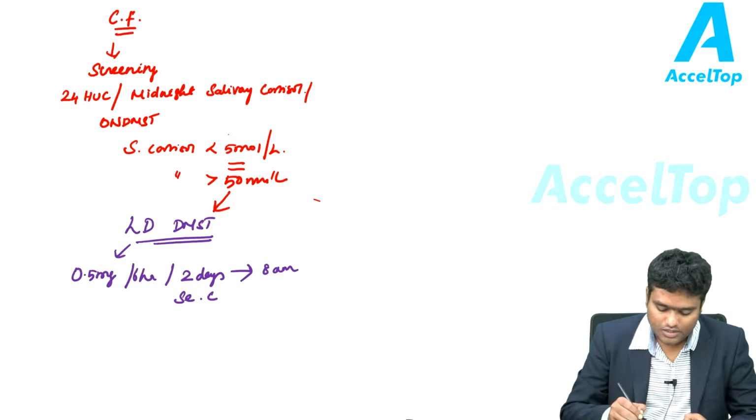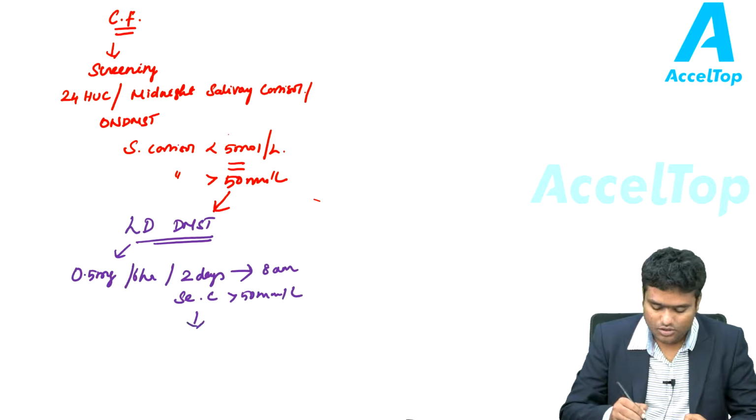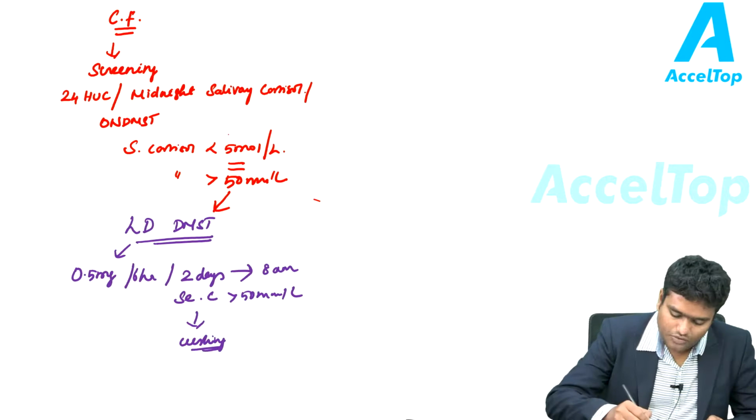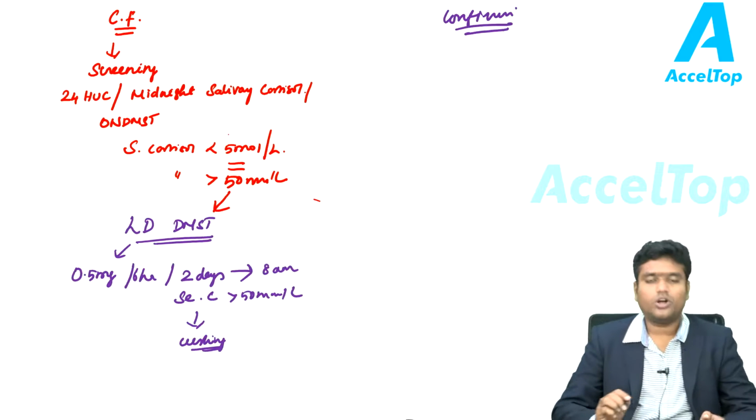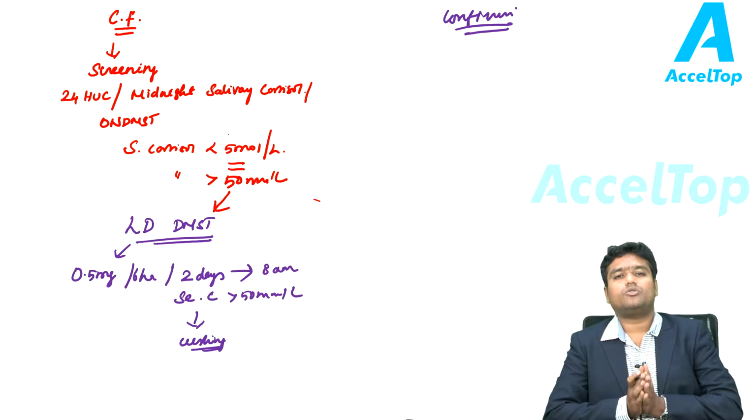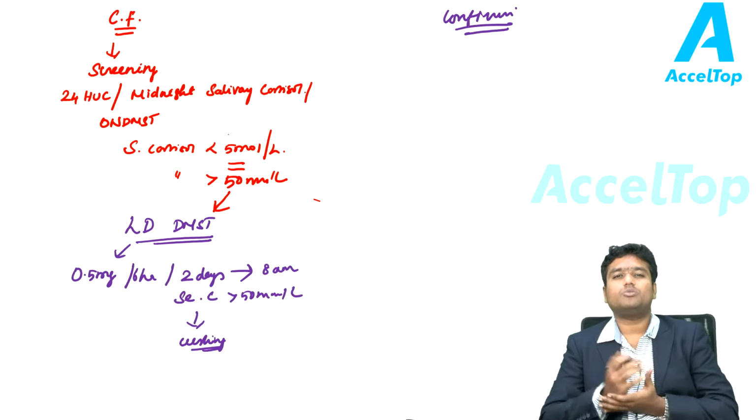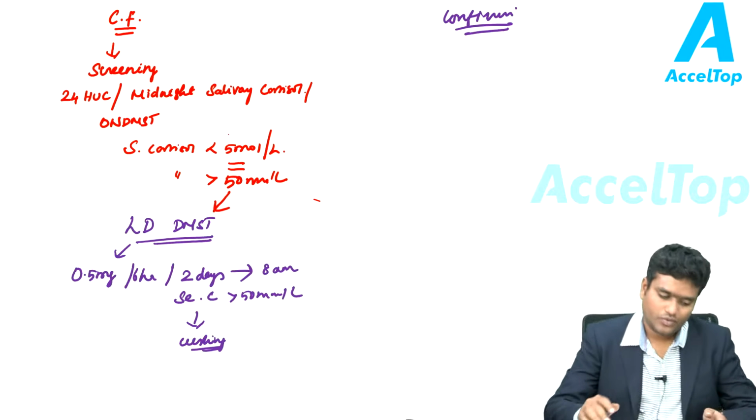If serum cortisol is suppressed, then we can virtually rule out Cushing. If serum cortisol levels are still increased, more than 50 nanomoles per liter, then it is strongly favoring Cushing syndrome, and we would have confirmed Cushing syndrome. After confirming Cushing syndrome, we have to find out what is the cause for this Cushing syndrome, or what is the cause for this much amount of steroid excess.